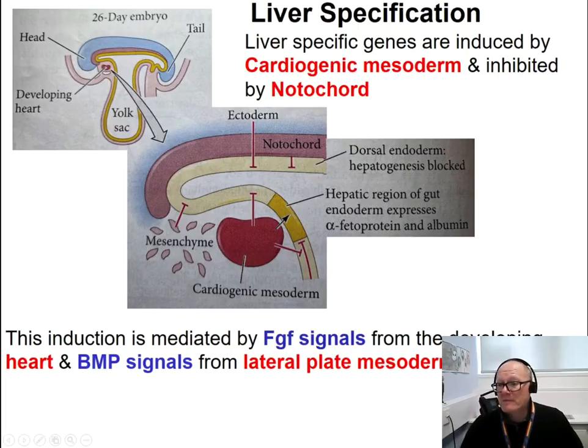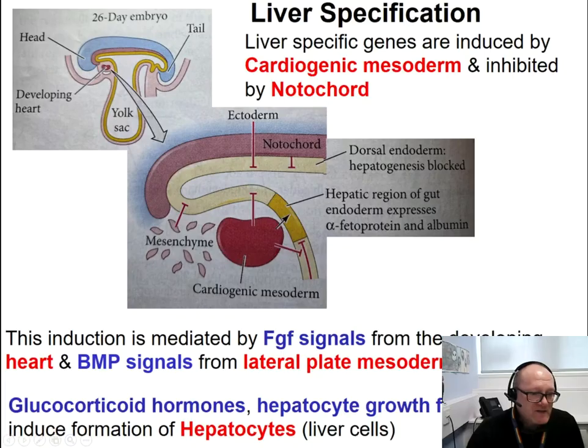Indeed, the cardiogenic mesoderm itself expresses FGF signals, and these FGF signals are important because then they induce the endoderm to develop the liver. Not only FGF signals are important, but also BMP signals from the lateral plate mesoderm. So both FGF signals and BMP signals are important for developing the liver from the endoderm.